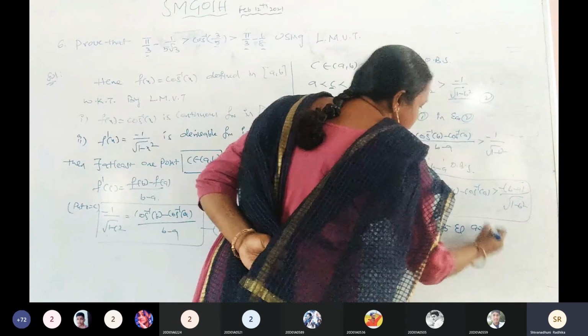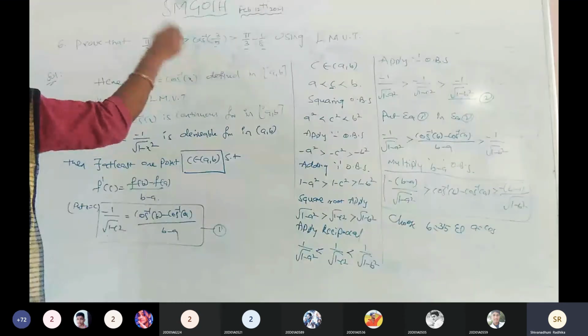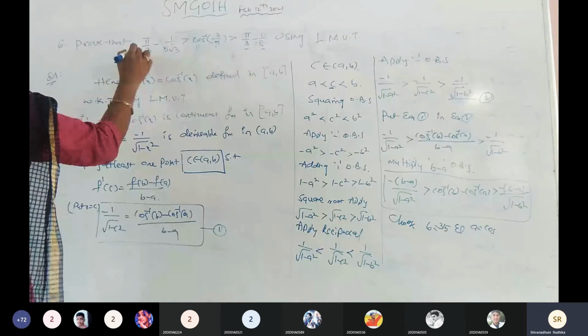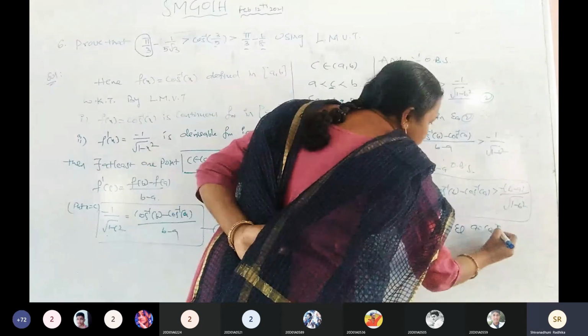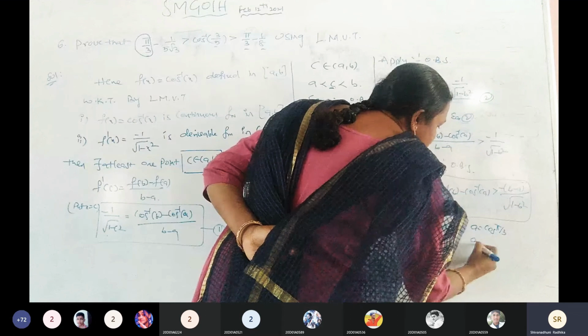Cos function. What is the middle term function? We have the cos inverse, just show me. Cos of, here we have the angle 5 by 3. Cos 5 by 3 what? Cos 60. What is cos 60 value?